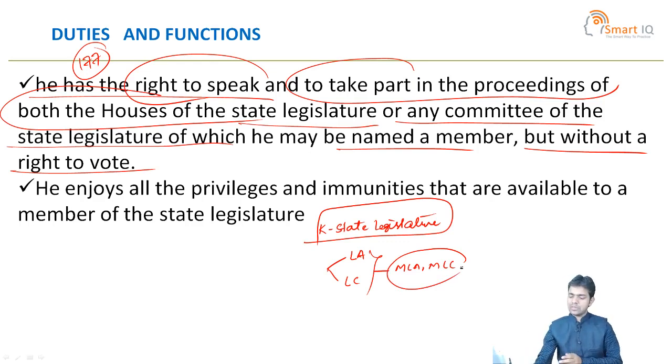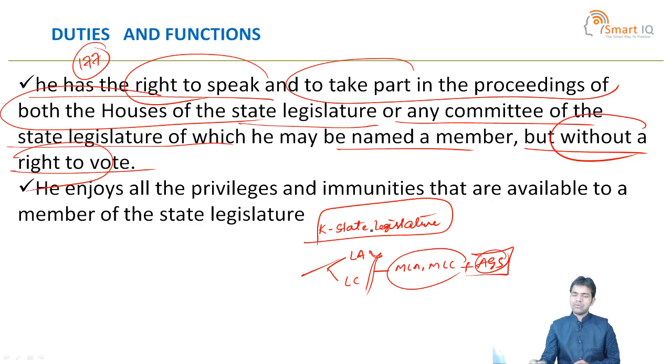But one more person, the Advocate General of the state, has the right to speak in both houses and take part in their proceedings, and he is also eligible to be appointed a member of the committees in the state legislature, but without the right to vote.